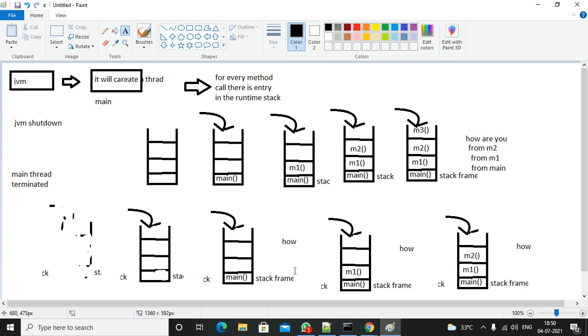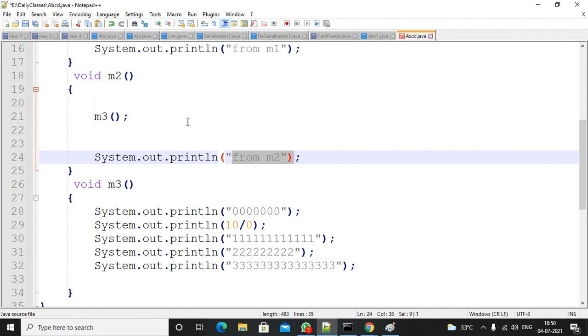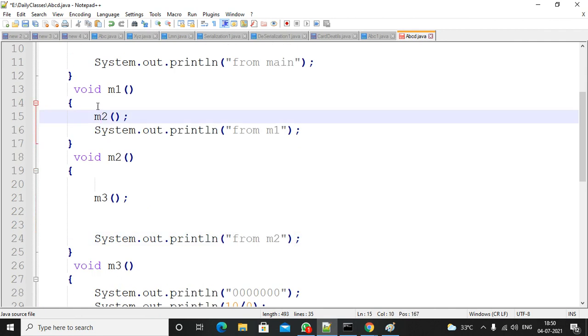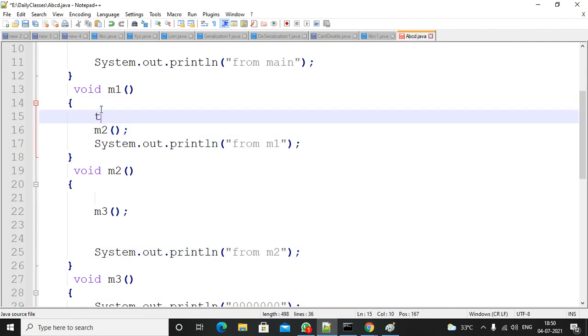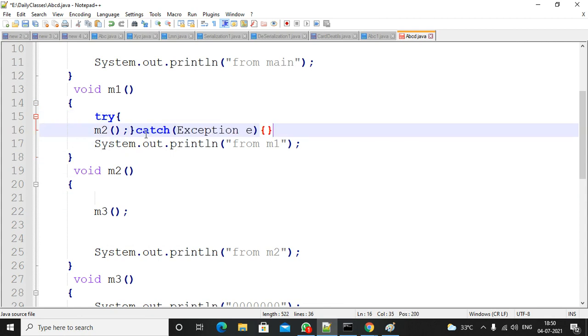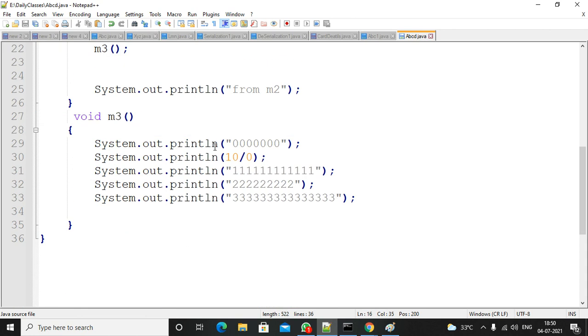I think I missed M1 here. Okay, no problem. So as part of M1, it will verify whether there is any exception handling code. I added a try block and a catch block. So in this case, what happened? As part of M3, exception is there, so in M3 only zeros will be printed, the remaining won't print.